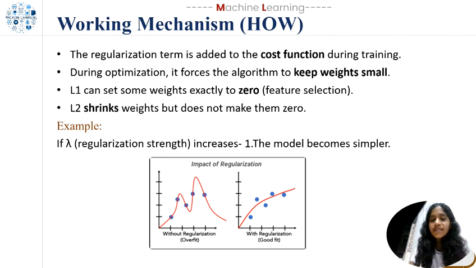Here, in the working mechanism, we can see that the regularization term is added to the cost function during training. During optimization, it forces the algorithm to keep the weights small. L1 can set some weights exactly to 0 for feature selection, and L2 shrinks weights but does not make them 0. As you can see in the graph, without regularization there was a problem of overfitting, and by applying regularization the overfitting problem was solved and it is a good fit. The model is a good fit. So basically, as the regularization strength increases, the model becomes simpler and it is easier to handle.